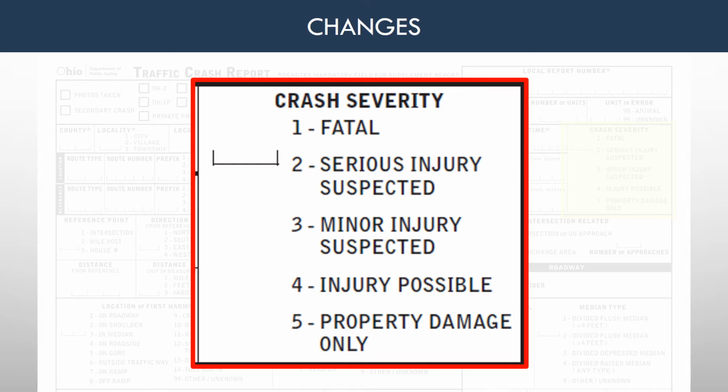Examples include momentary loss of consciousness, claim of injury, limping, or complaint of pain or nausea. Possible injuries are those that are reported by the person or are indicated by his or her behavior, but no wound or injuries are readily evident. 5. Property damage only. There is no reason to believe that any person received any bodily harm from the motor vehicle crash. There is no physical evidence of injury, and the person does not report any change in normal function.